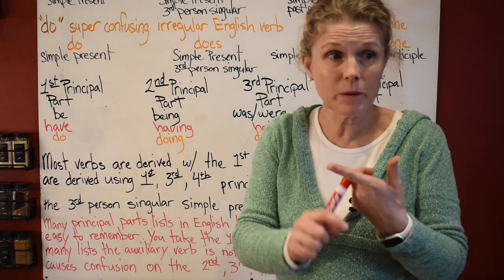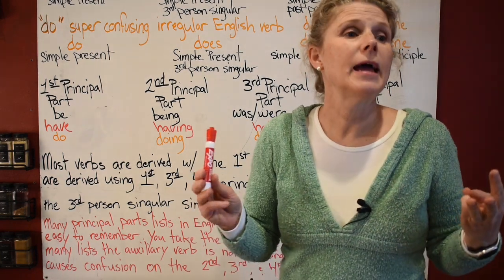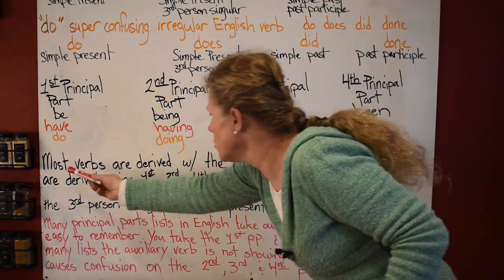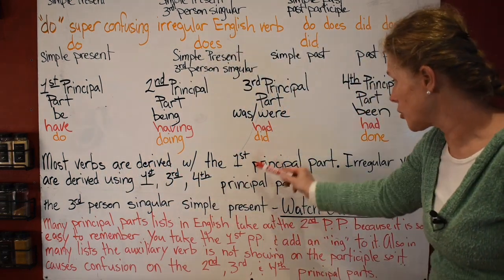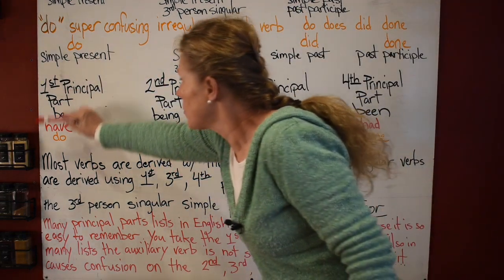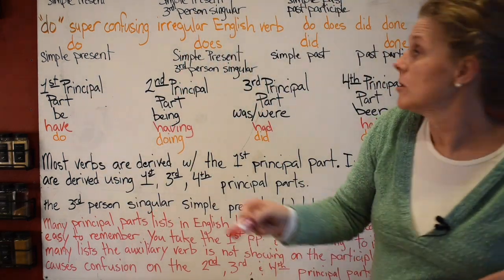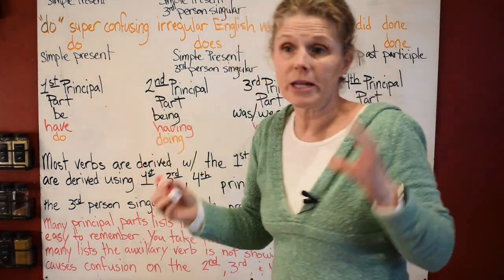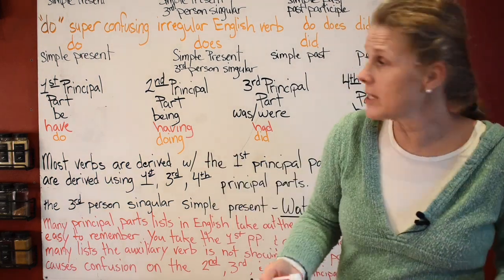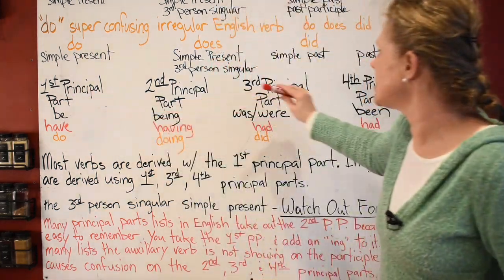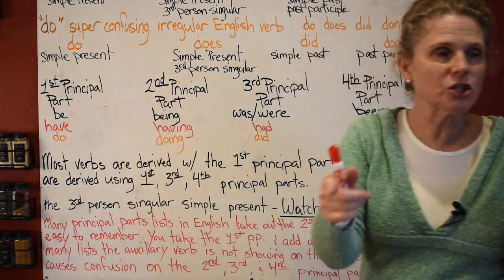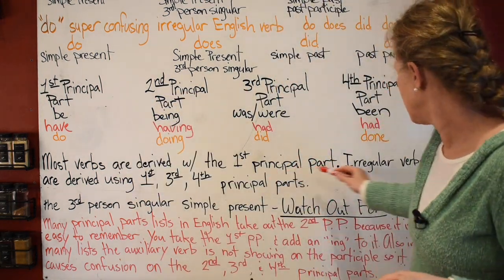Those are all helping verbs, linking verbs, and be verbs. Most verbs are derived from the first principal part. So, most verbs, the very first principal part is your base word. It is your base word. So you can take almost everything off of your base word unless you have an irregular.